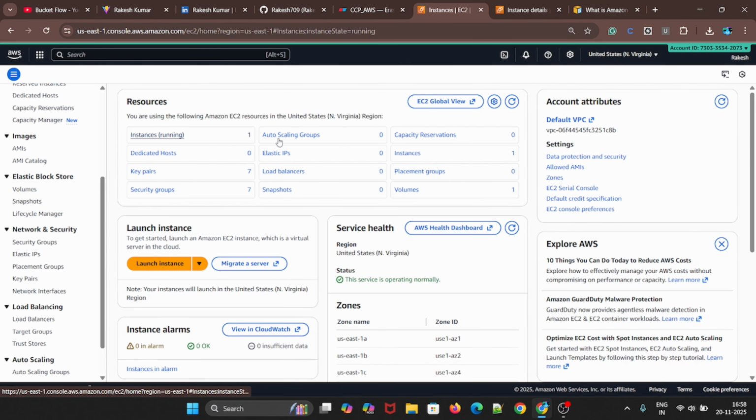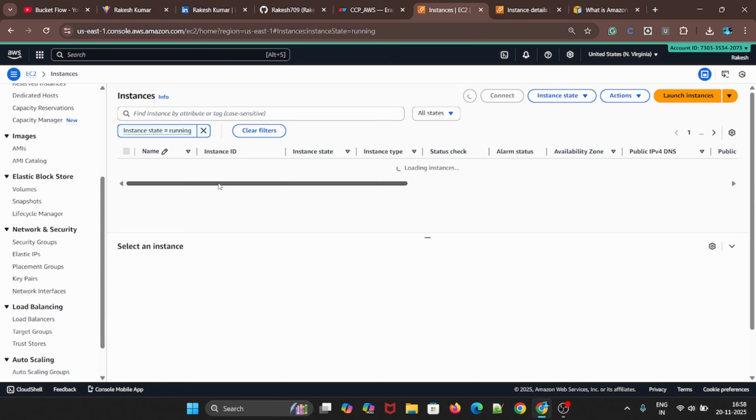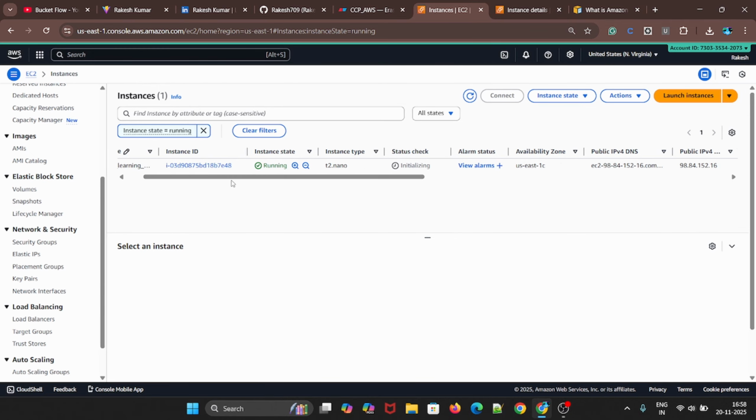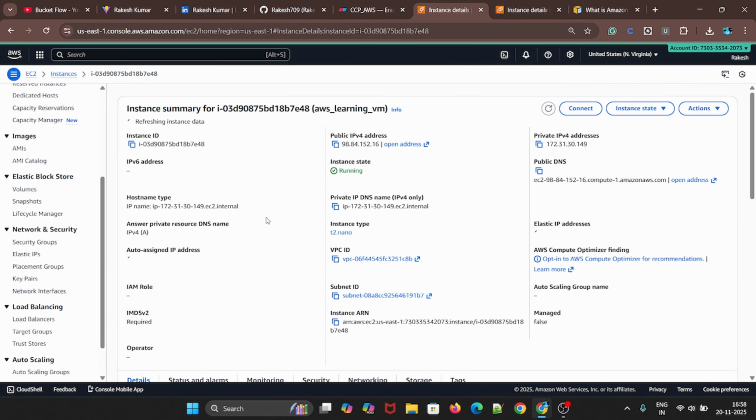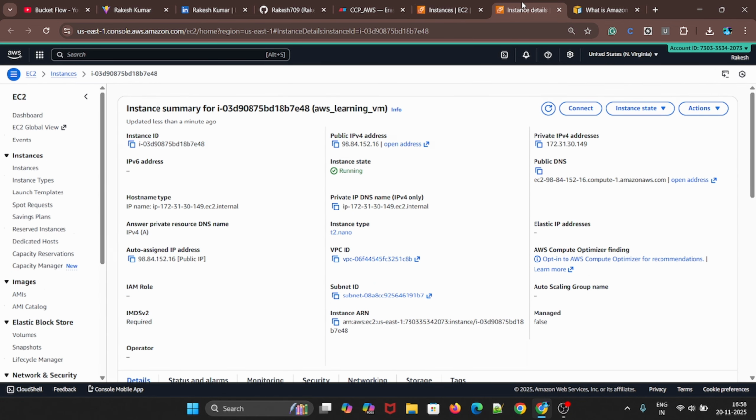And if you go here and click on run instance, you will get the details here. If you click on instance ID, you will get a window like this. We have the instance ID, which is always unique. Any time you create an instance, it will be new.